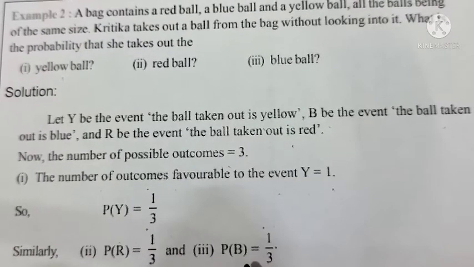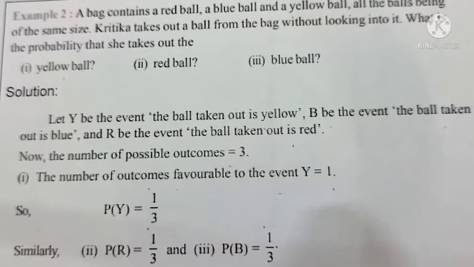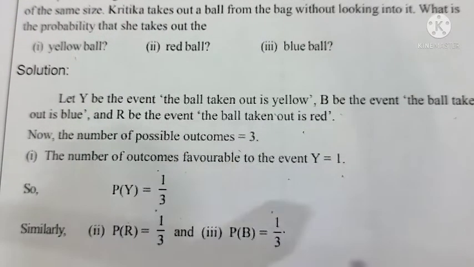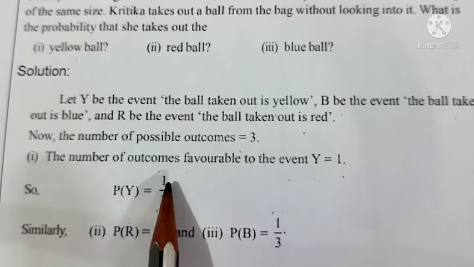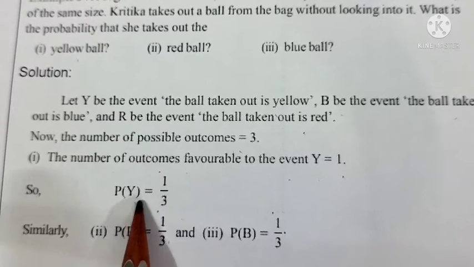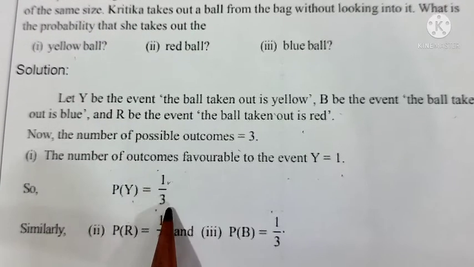P of B, that is getting a blue ball, is also equal to 1 by 3. Now here in this case one particular point we want to tell you: when we are taking this type of questions, there is only one favorable outcome. See, the question is asked for yellow ball, so the favorable outcome is 1 only. So 1 by 3 we are getting.